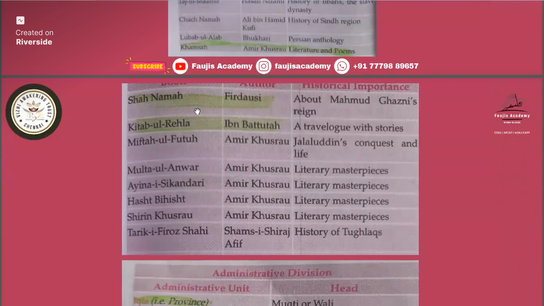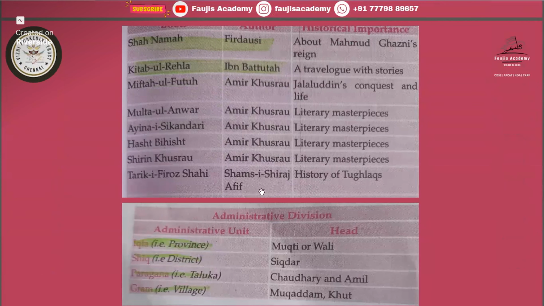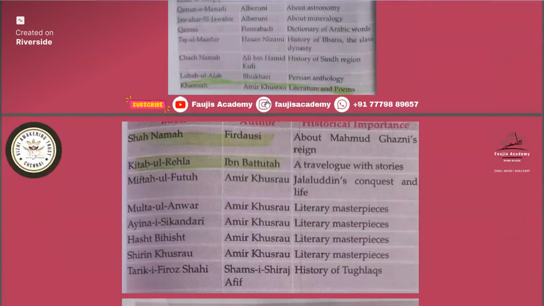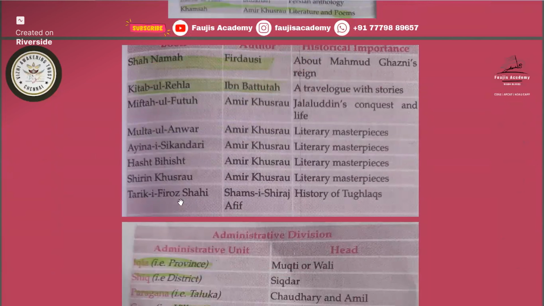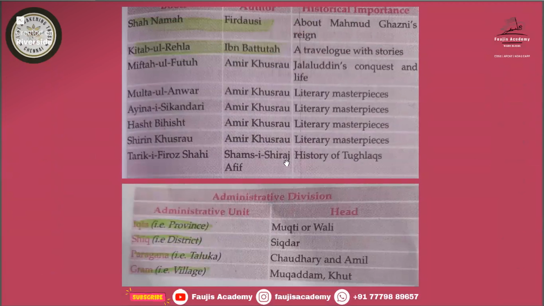Then Shahnama was by Firdausi. Kitab-ul-Rehla was written by Ibn Battuta. And remember, all these books of Amir Khusro are not that important, so remember that in the upper part. And then Tarikh-i-Firoz Shahi was written by Shams-i-Siraj Afif. So this was the history of the Tughlaqs.